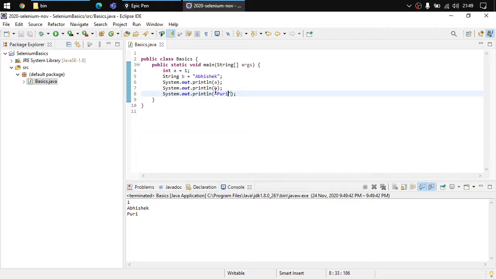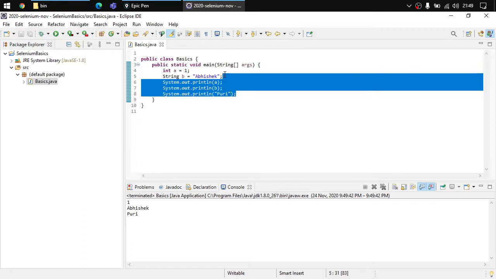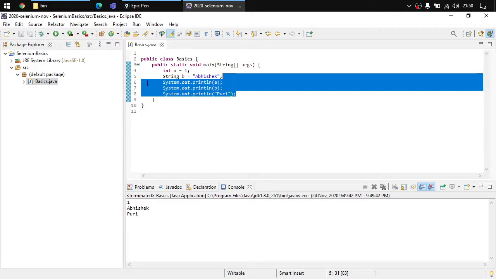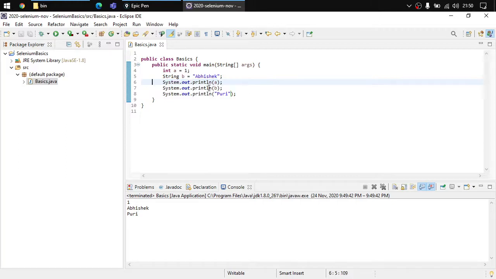What if I would want to print this information in a single line, but by using three different lines of code? How would I be able to do that? Doing this is very easy. The thing is that there is a function that we are using, that is the println function. What if I make a change to this? Suppose in line number 7, I'm printing say Puri, but I'm not using the function println, I'm just using the function print. What change would it do for me?